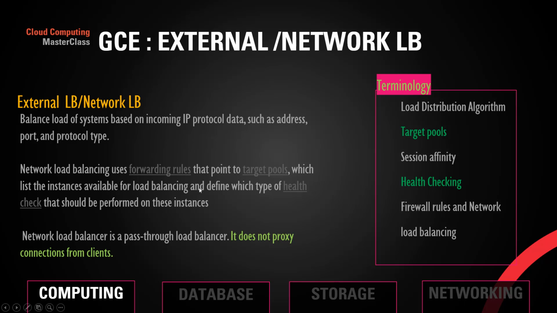It is just given for your understanding, not just to repeat it, because many of you will refer to the slides when you study these topics for the exam, and you should have it ready, and that's why I have this repeated theory everywhere. Network load balancer is a pass-through load balancer, and it does not add any hop to the connection. Terminologies again: load distribution algorithm, target pool, session affinity, health checking, firewall rules, and network load balancing.